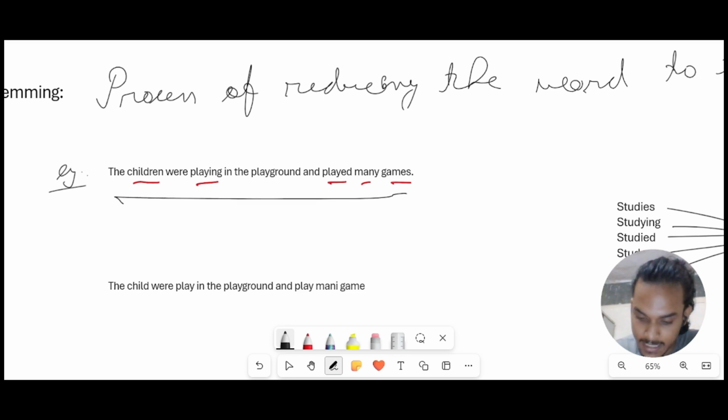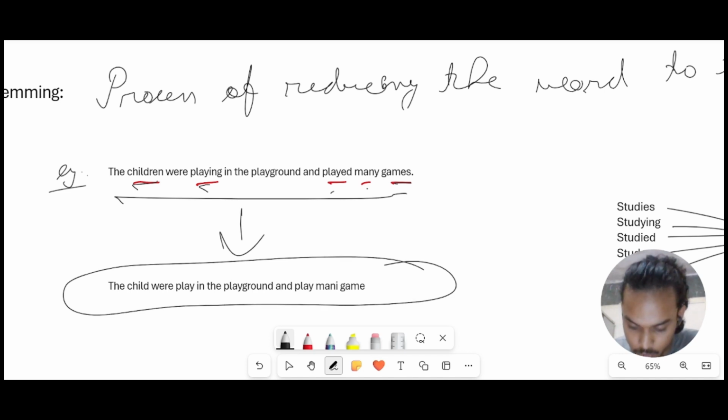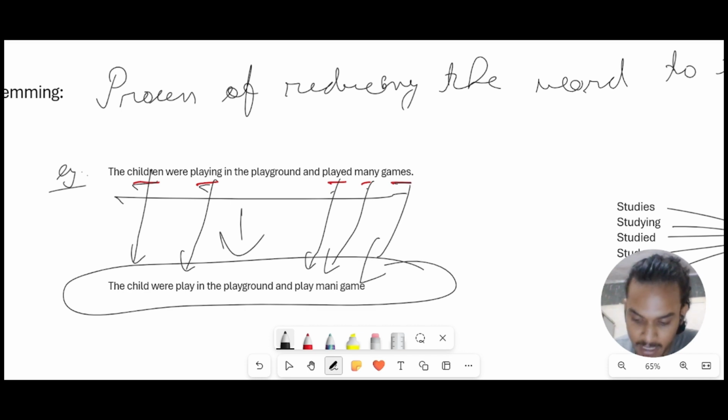Consider the words children, playing, played, many, and games. If I do stemming, I get this sentence with its root words. For children, the root word will be child. For playing, it will be play. For played, it will be play. Then for many, it will be mani, with a difference in spelling. Then for games, it will be game, no s. So it will be the root word.